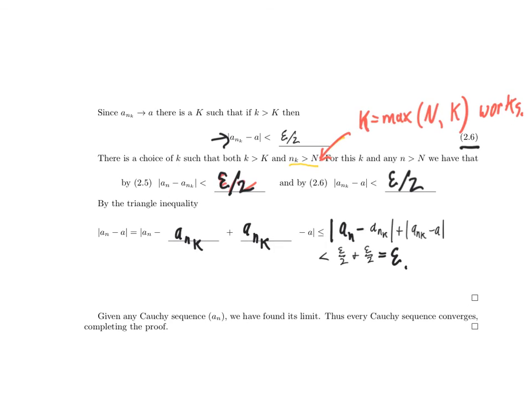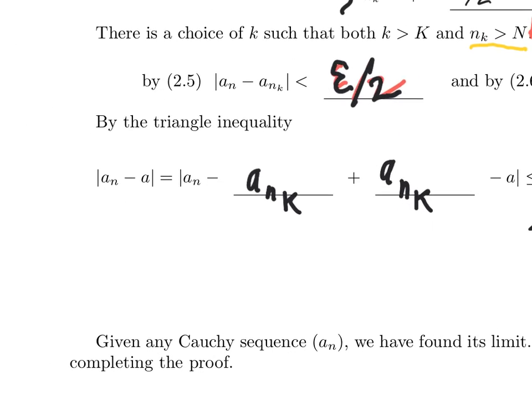Oh, wait, so what did we just show? Let's write down a concluding sentence to this little claim.